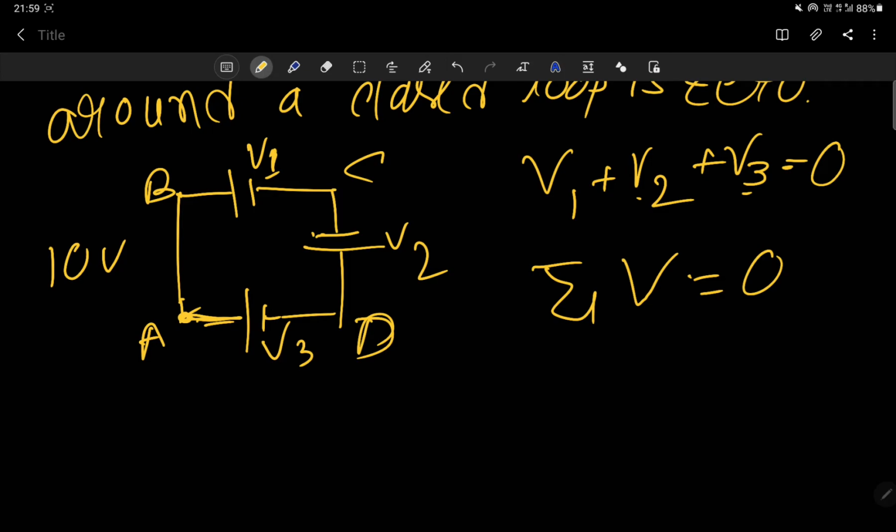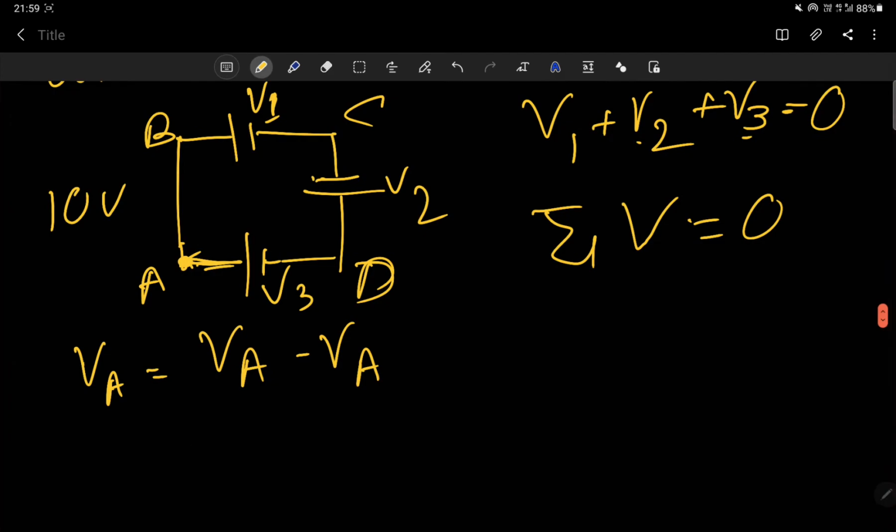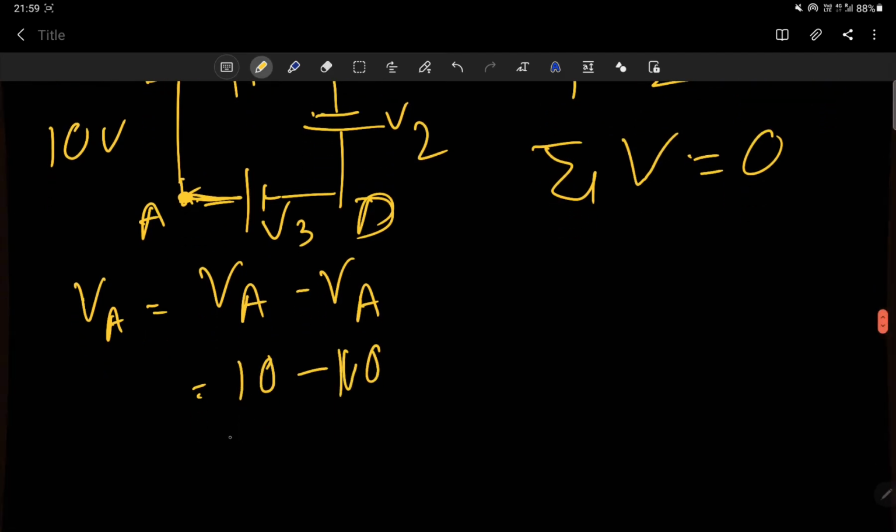I don't know what the value is, so I am just assuming, taking any number. So can you tell me what is the potential difference at the point A? Potential of point A minus potential of point A. What is the potential of point A? I assume 10. 10 minus 10 is always 0.